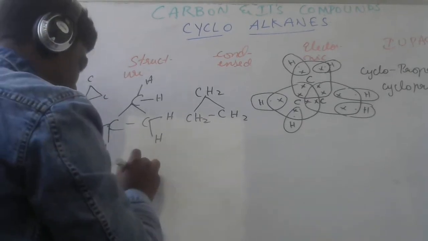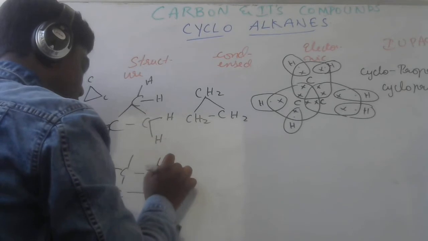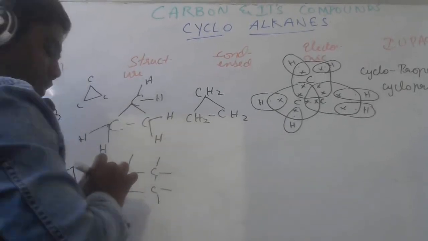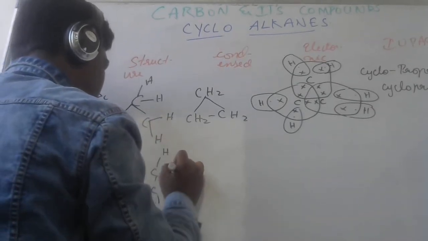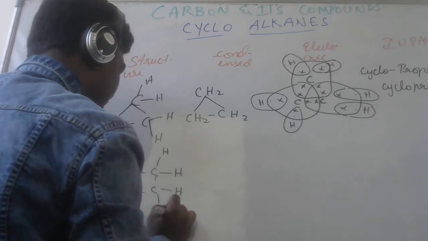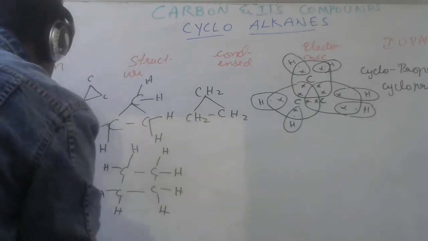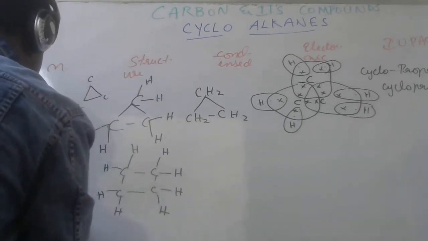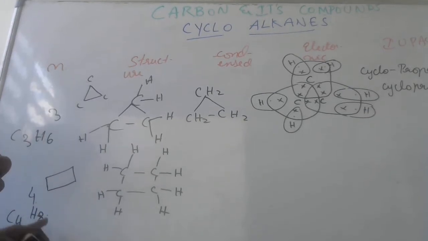Now the hydrogens: 1, 2, 3, 4, and so on, up to 8. So if there are 4 carbon atoms, then in the cycloalkane the number of hydrogens is 8.